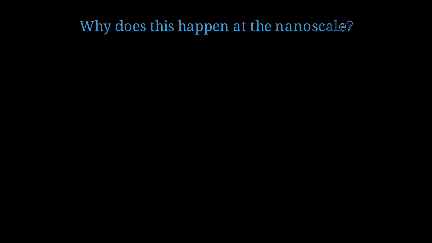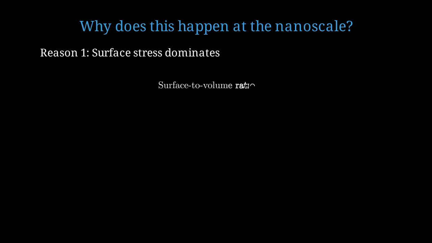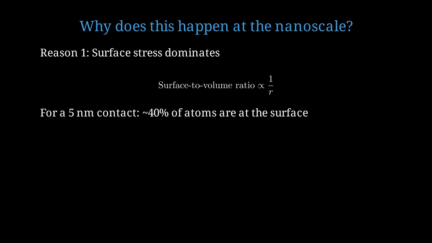So why does this reversible plasticity occur at the nanoscale? What's so special about being small? At the nanoscale, surface effects become dominant. The surface-to-volume ratio is enormous, and surface stress plays a crucial role in the mechanical behavior. The surface-to-volume ratio scales as 1 over r, where r is the characteristic size. As you make the contact smaller, surface effects become exponentially more important. For a typical nanocontact of 5 nanometers, approximately 40% of all atoms are at or near the surface. Compare this to a macroscopic object where surface atoms are negligible.